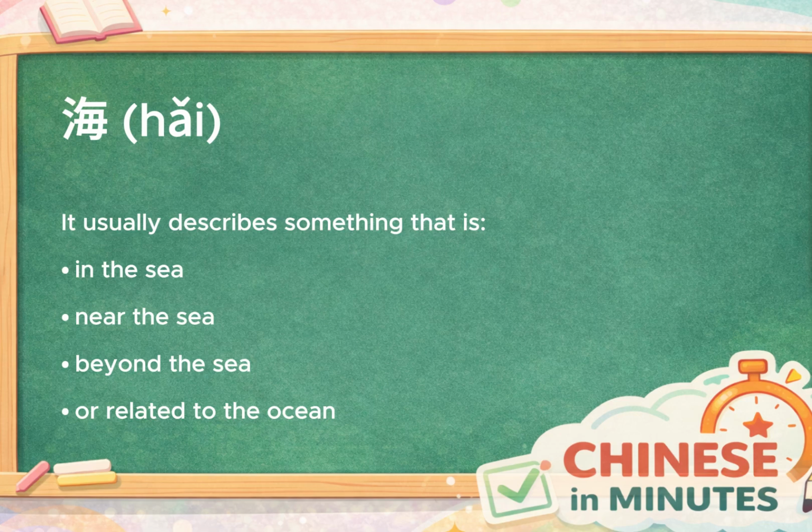Today, we're going to learn the Chinese character hai. Hai means sea or ocean, and it's one of the most useful characters for learning nature-related vocabulary in Mandarin. Whenever you see hai in a word, there's a good chance it's related to the sea, the coast, overseas places, or something connected with the sea.